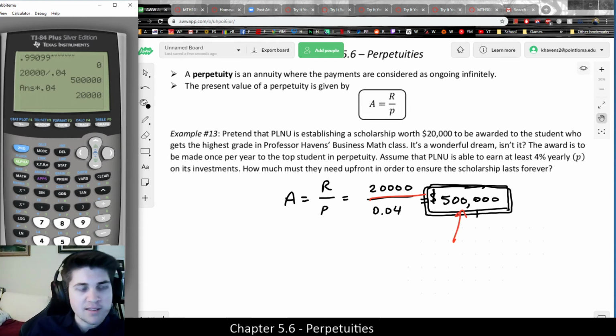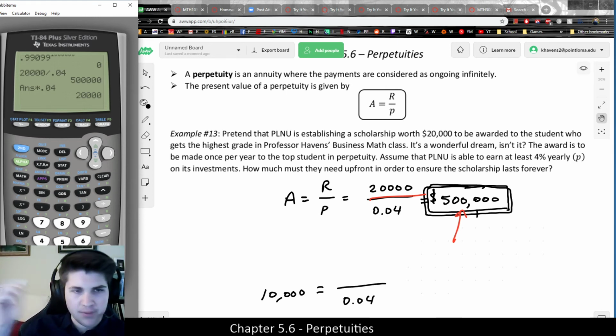Let's just do an additional example. Let's say we have $10,000 and we want to know how much I could set up a perpetuity for with a net amount of $10,000. Let's just say we're using a 4% interest rate again for random choice, but depending on my investment, it might not be realistic.